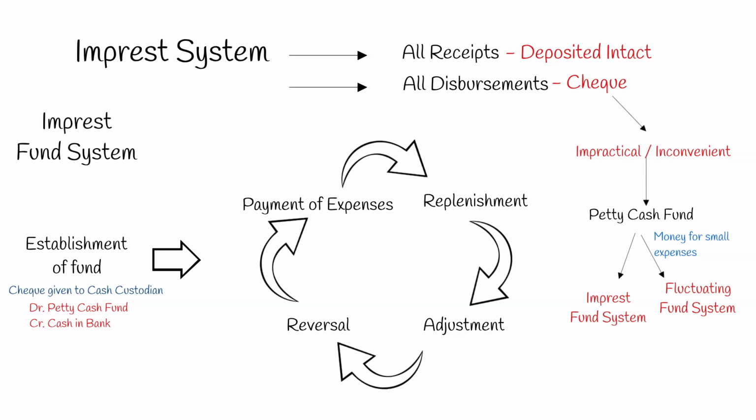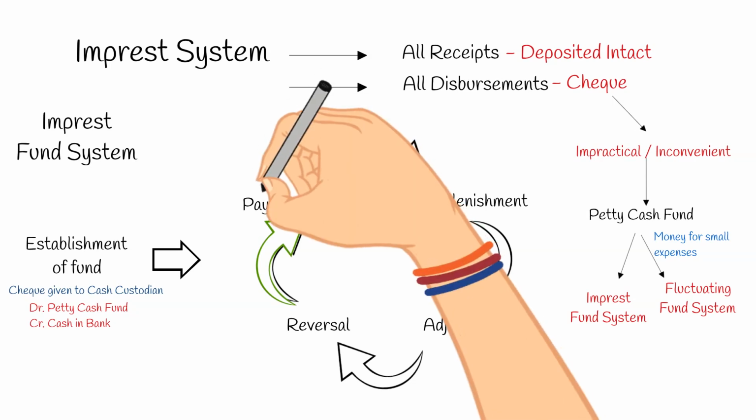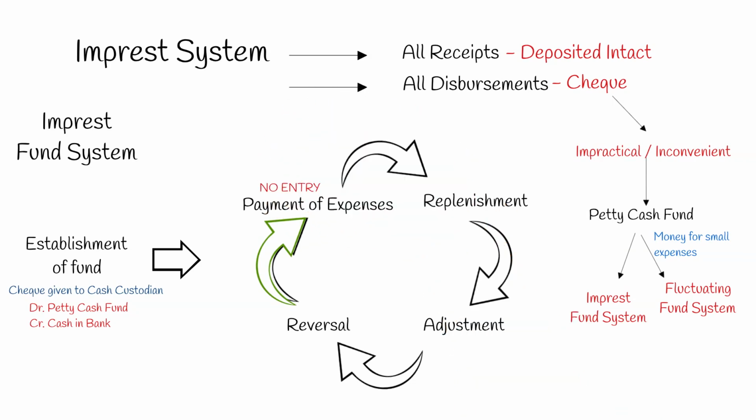The next process is payment of expenses. Here, no formal entry is made. The petty cash custodian generally requires a signed petty cash voucher for such payment and simply prepares a memorandum entry in the petty cash journal.